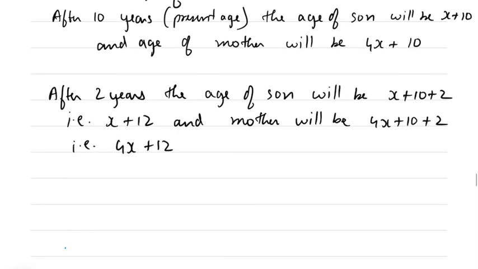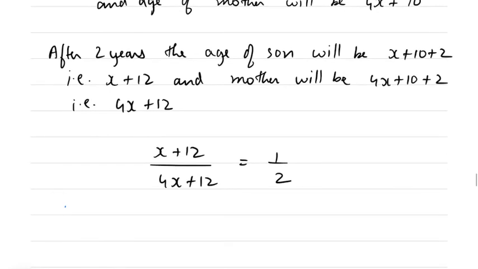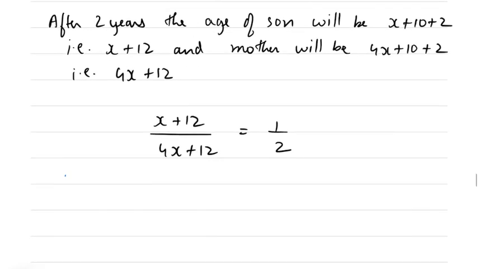So after 2 years, mother's age is 4x plus 12. Okay, and the ratio will be 1:2, right? So x plus 12 upon 4x plus 12 is in the ratio of 1 by 2, because mother's age is double.